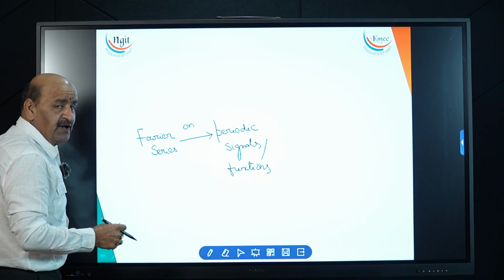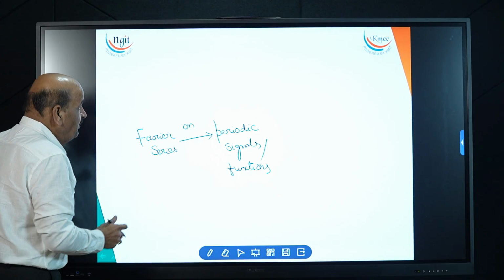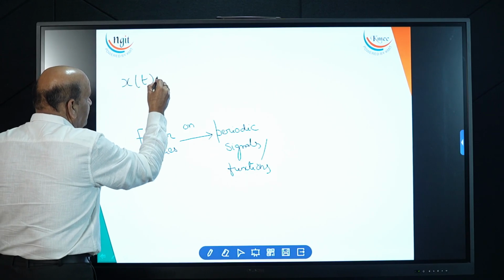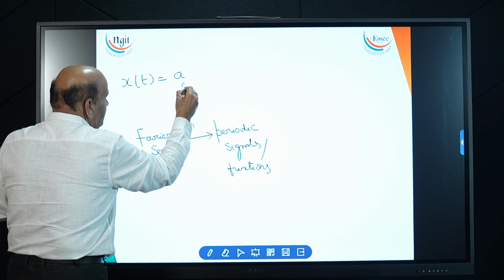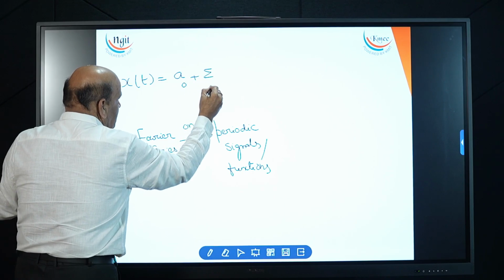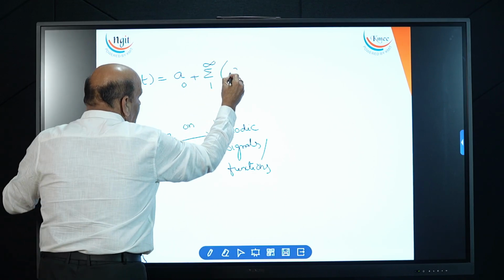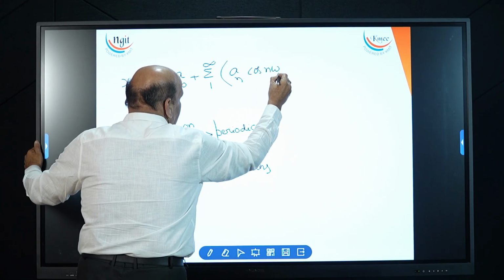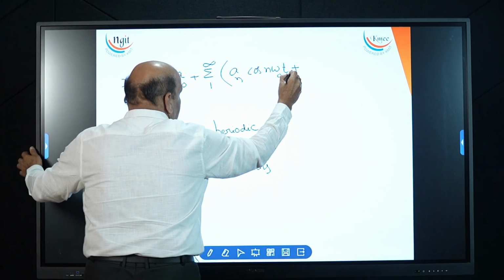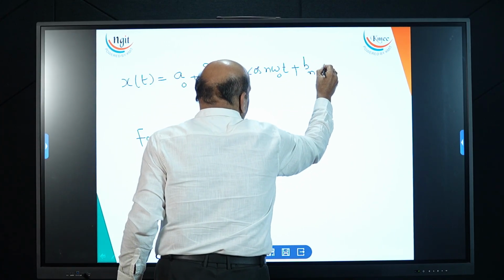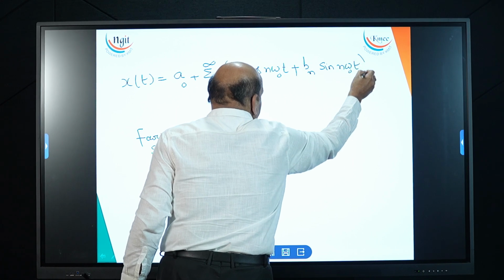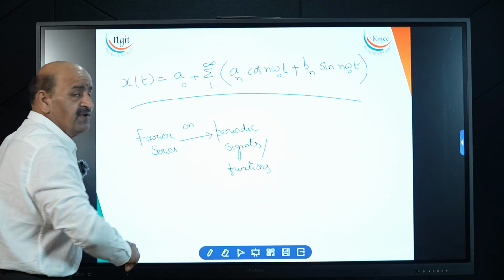That is the most important concept of periodic signal. Now here you take any signal, x of t. x of t can be written as a naught plus summation 1 to infinity an cos n omega naught t plus bn sin n omega naught t. This is the main concept of Fourier series.